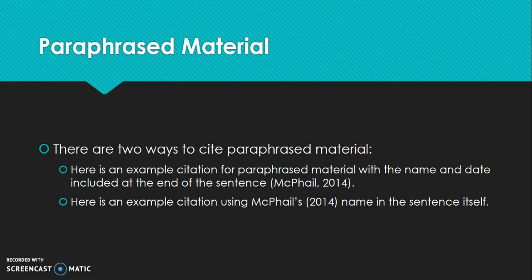So there are two ways to cite paraphrased material. The first one shows the author's last name and the date at the end of the sentence. You're going to see these parentheses, and also it's going to be closed off by a period. The second example uses the author's name within the sentence itself, and the date is going to be included right after that in parentheses.